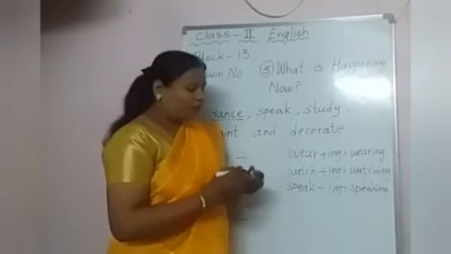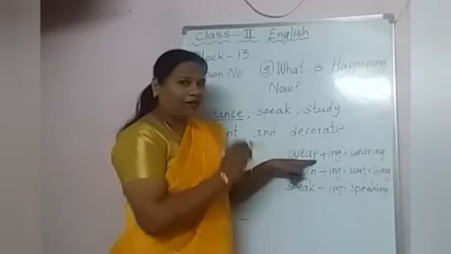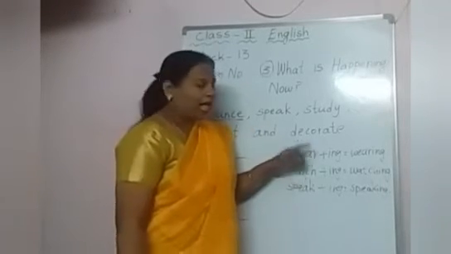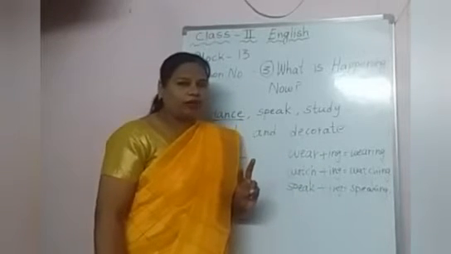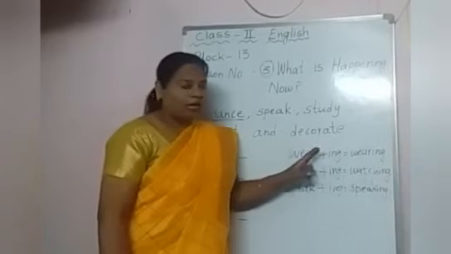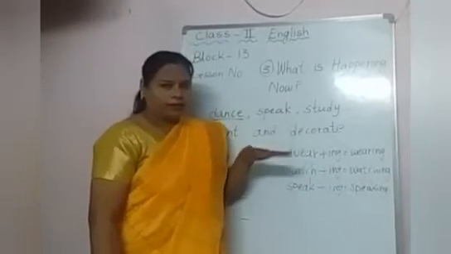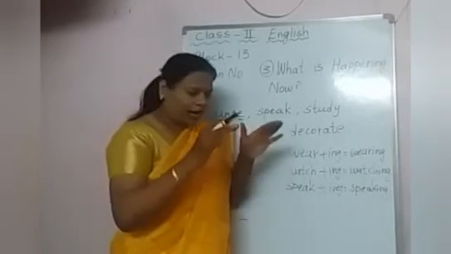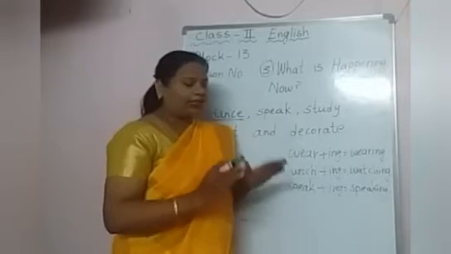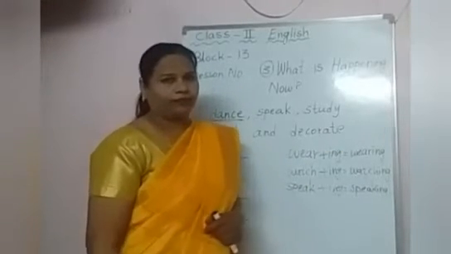Yes children, but as I told you before, whenever letter E comes at the end, we have to drop the letter E and then add ing. Okay children, two things are clear for you, how to write the spellings. When we use these ing words: when it is happening now, when we are doing any action at present, then we will use ing. Okay, clear till here?